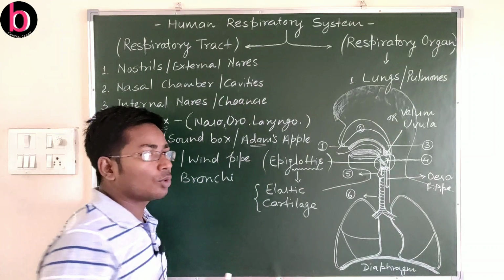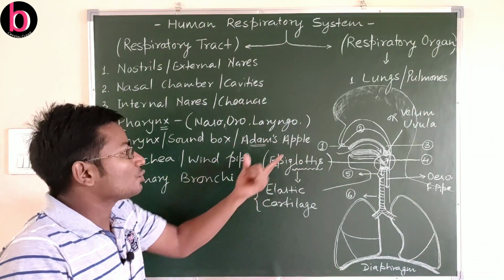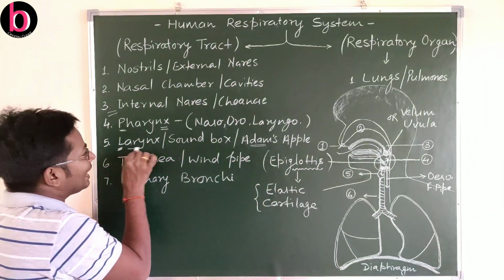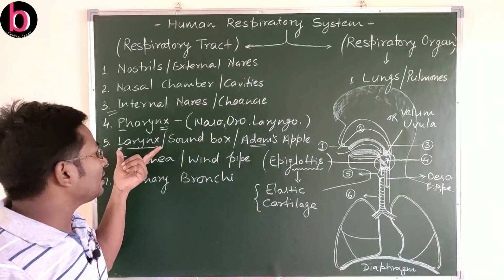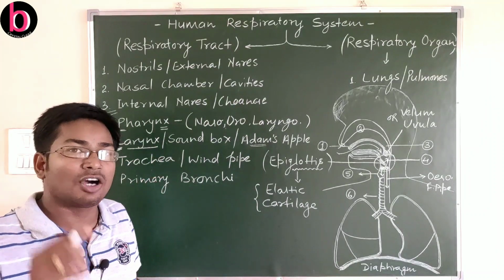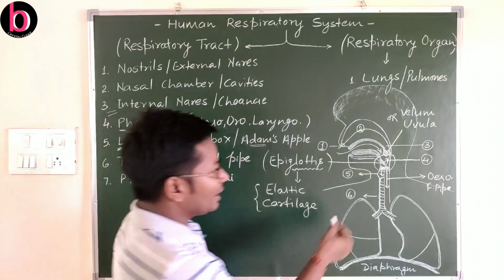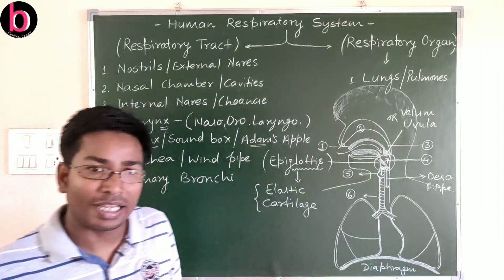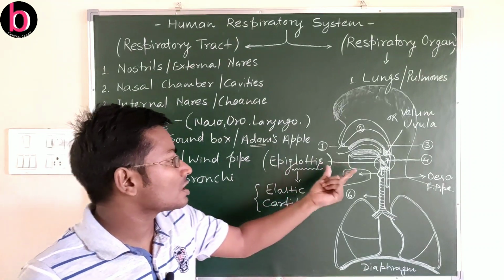So that is about Adam. Now why apple? Because of the swollen structure like an apple. If we discuss the larynx in human male and female, before puberty there is no change, or the changes are negligible. They both appear the same. Here you can see a very little swollen structure in the neck region, which is the larynx or sound box.